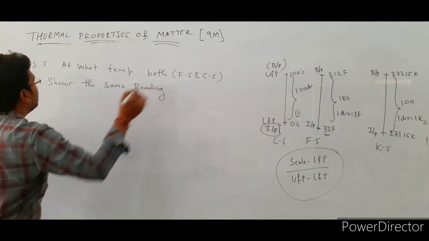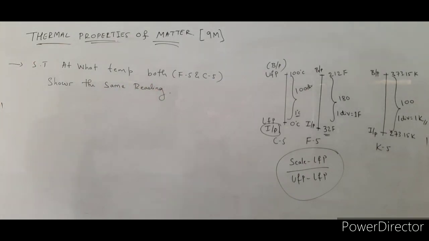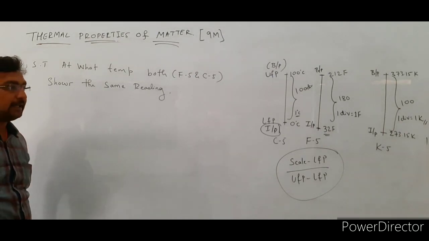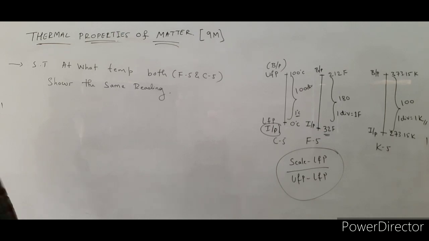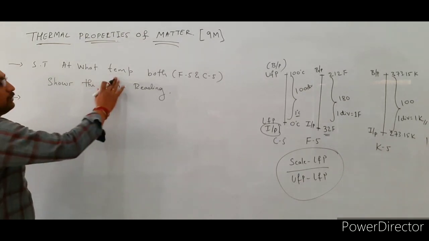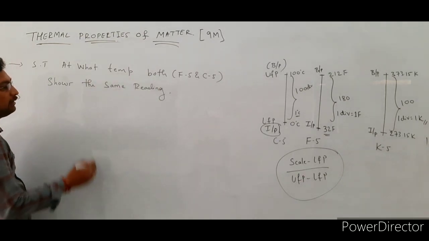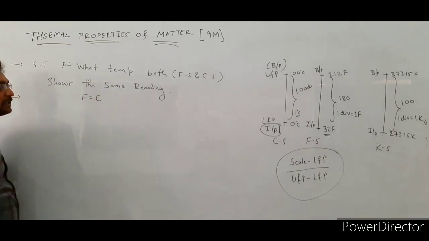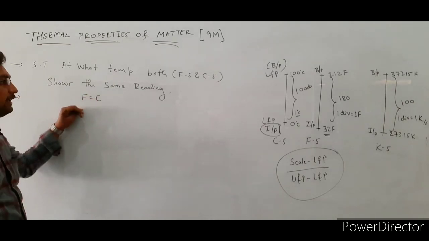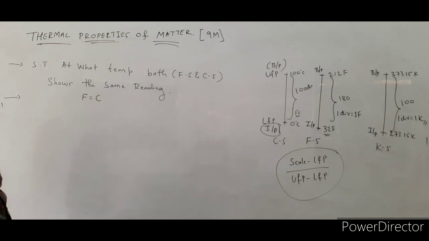In this case they are given a condition. At what temperature both the scales show the same reading means that Fahrenheit scale reading is equal to Celsius scale reading.